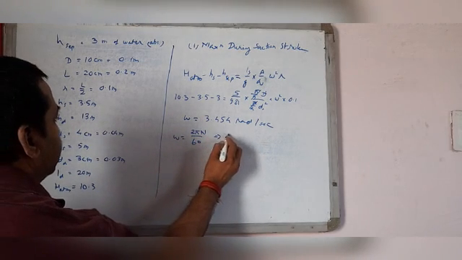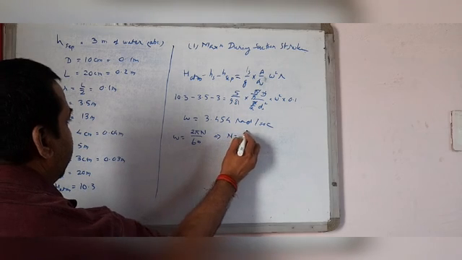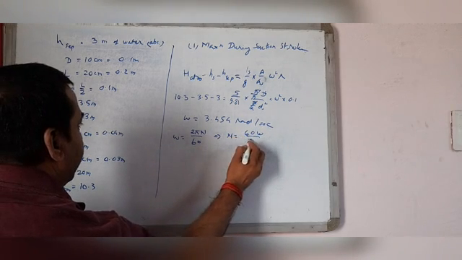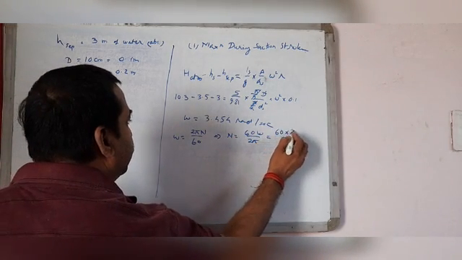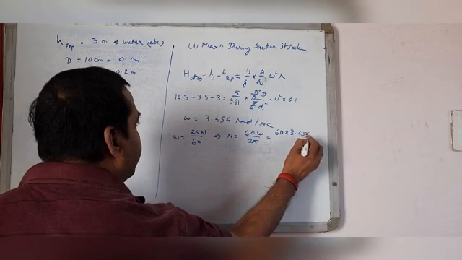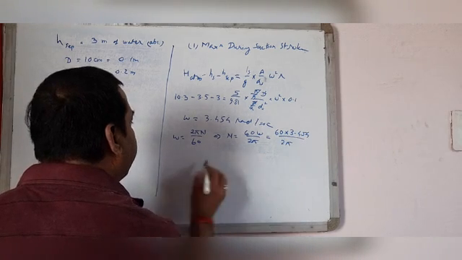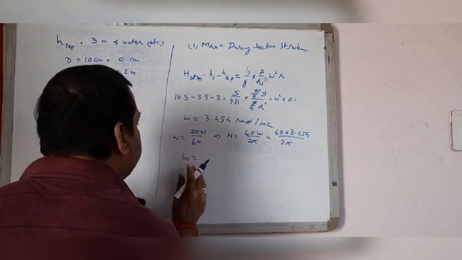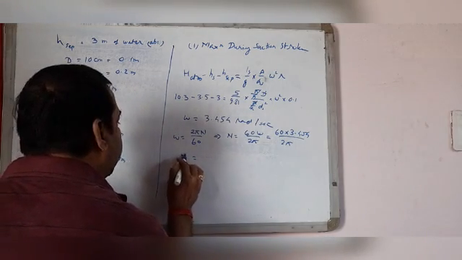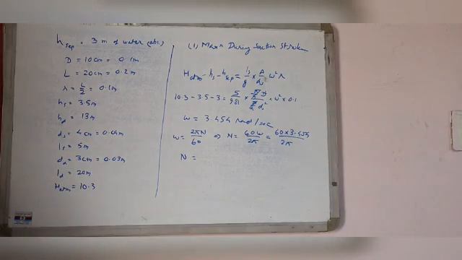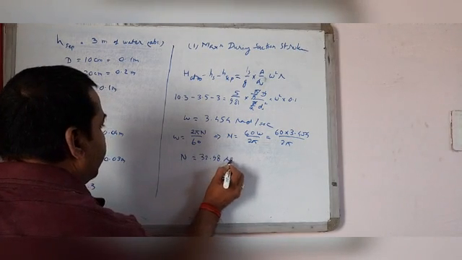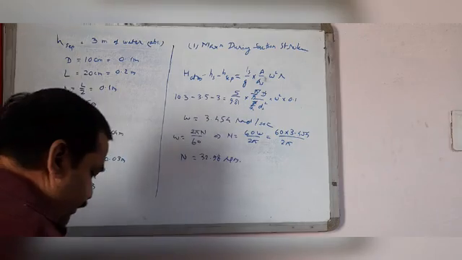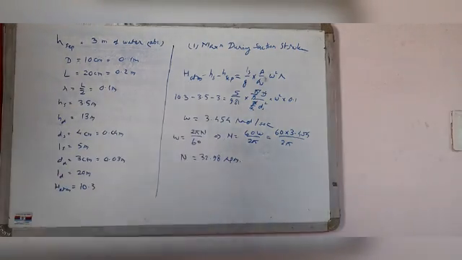So N equals 60 omega by 2 pi, equals 60 into 3.454 by 2 pi. So the value of N comes to 32.98 RPM.